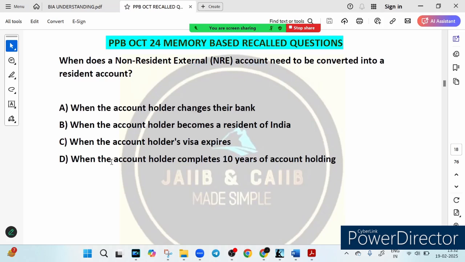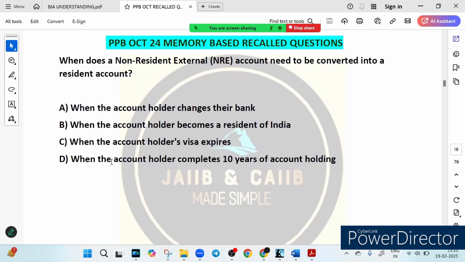When does an NRE account need to be converted into a resident account? Very nice question it is. Let's go through the options. Option A says when the account holder changes their bank. Option B, when the account holder becomes a resident in India. Option C, when the account holder's visa expires. Option D, when the account holder completes 10 years of account holding.